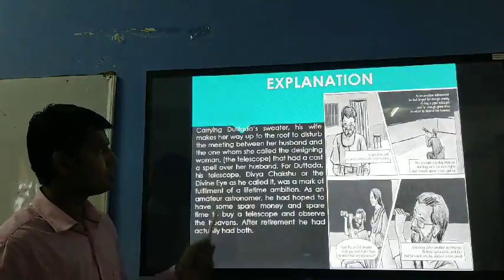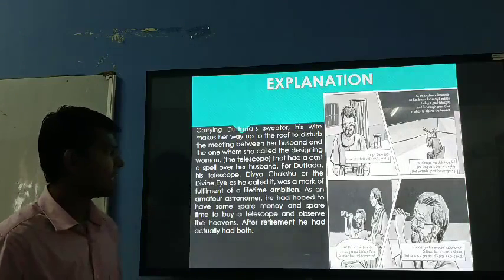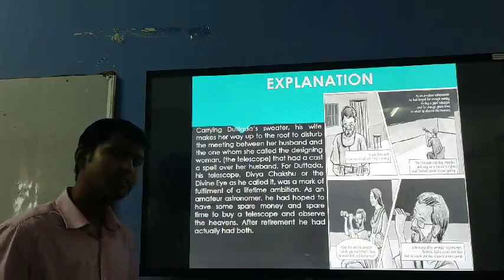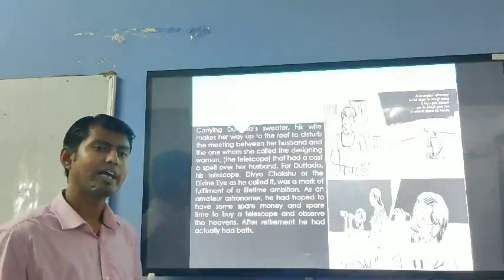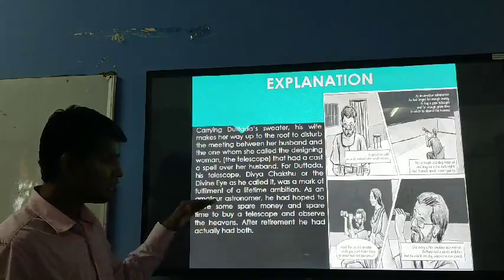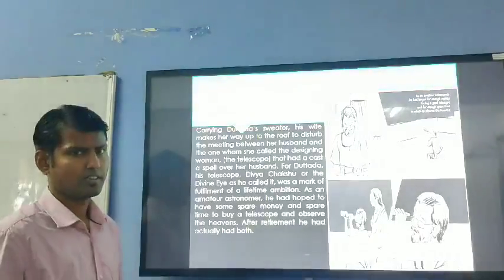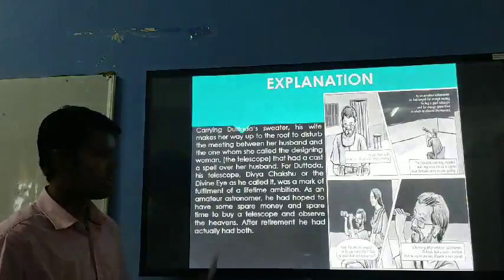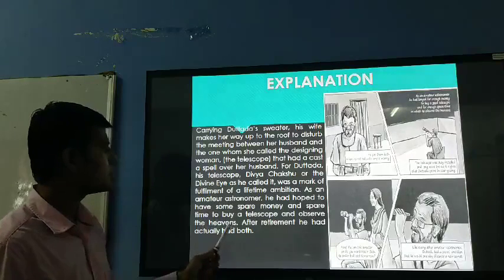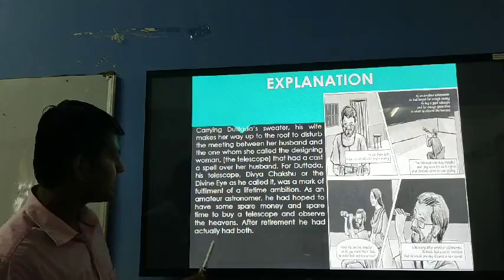For Udatta, his telescope, Divya Chakshu, or the divine eye, as he called it, was a mark of fulfillment of a lifetime mission. It was his ambition for a lifetime that one day he will buy a good telescope. As an amateur astronomer, amateur means non-professional or non-specialist, he had hoped to have some spare money and spare time to buy a telescope and observe the heavens. After retirement, he had both.